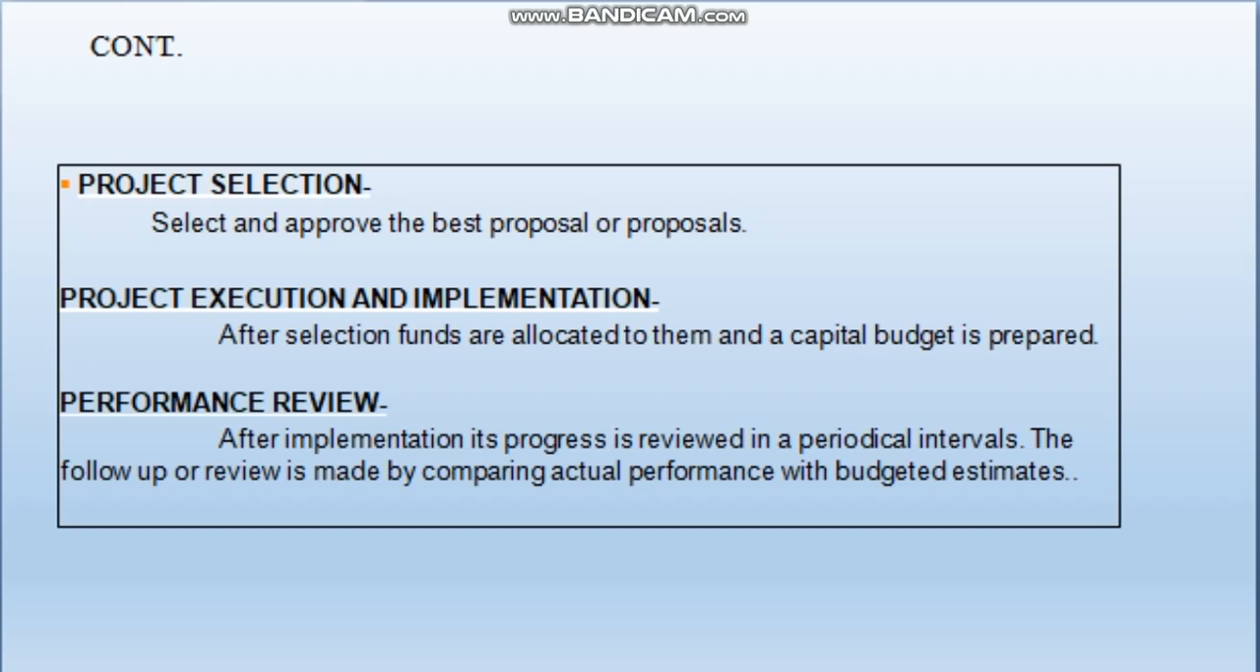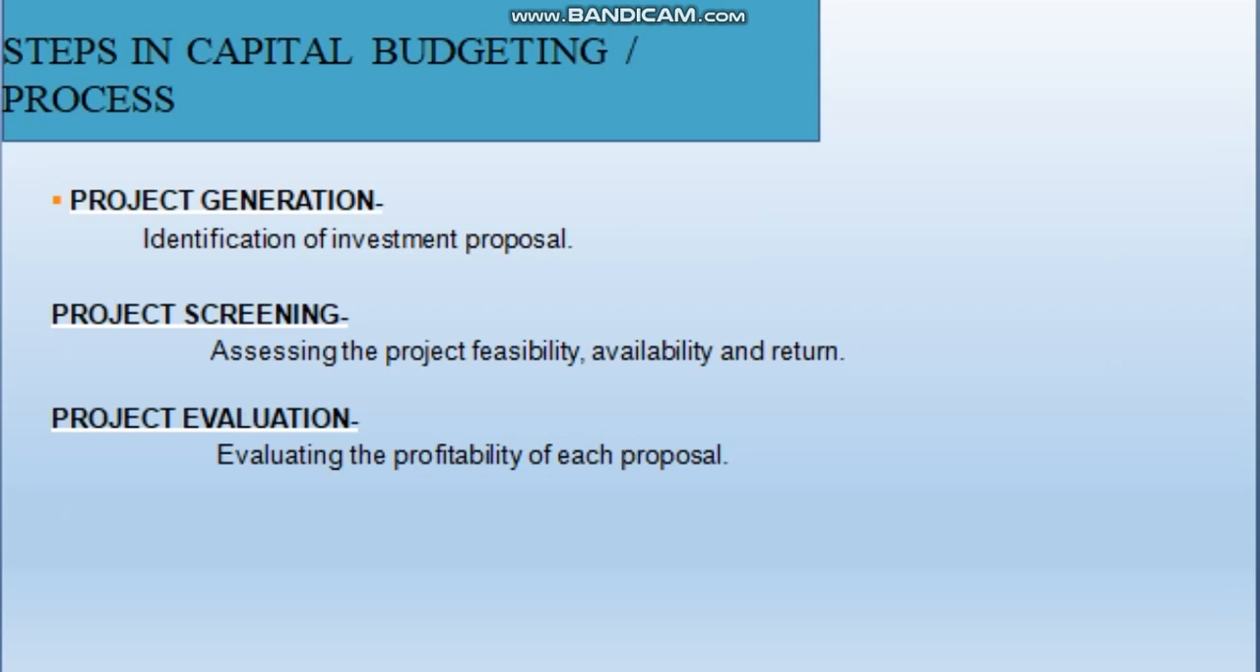And the last step is performance review. After the start of implementation of the projects, progress is reviewed at periodic intervals, and the review is made by comparing actual performance with the budget estimates. This helps to take corrective action if there are any deviations between the actual performance and the budgeted one.